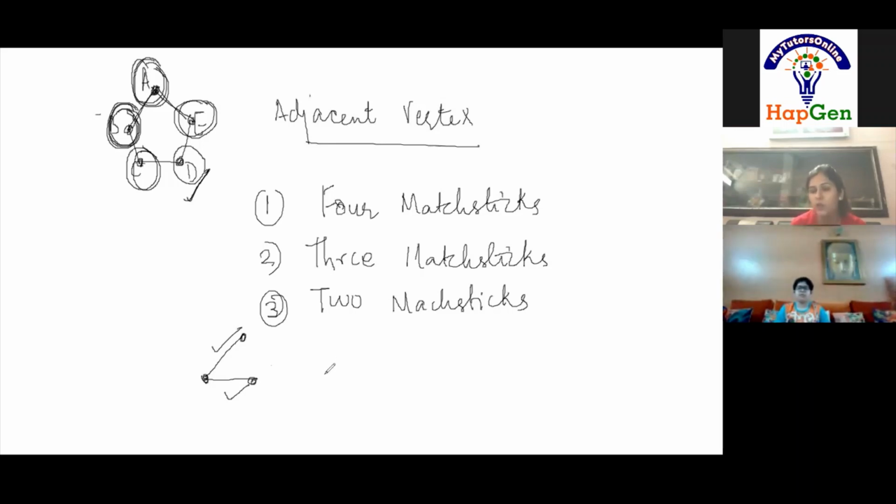At least we require one more matchstick to complete this polygon, because polygon is a closed curve, isn't it? So that means the smallest polygon is triangle. Very good. So that means we cannot make a polygon using 2 matchsticks. Okay? Yes, ma'am. Last topic of polygons is diagonals.